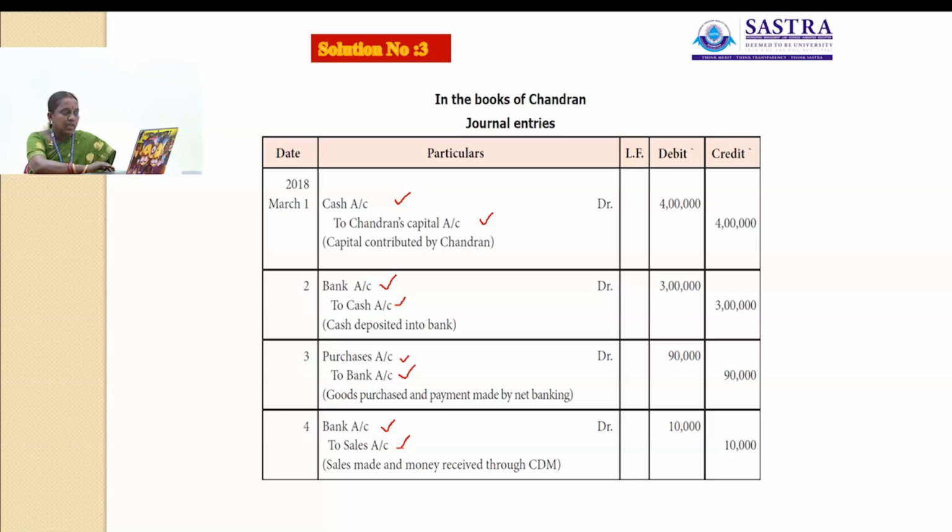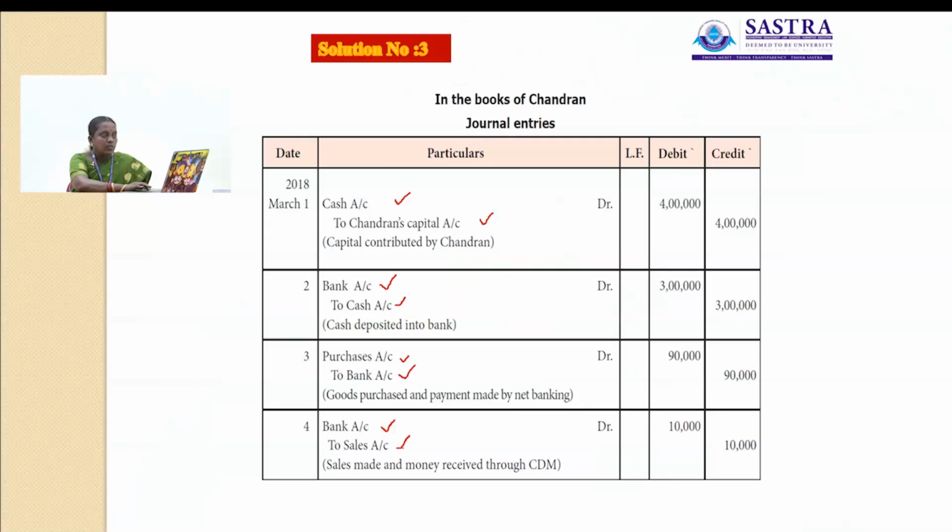Then next transaction, cash deposited into bank. So what are the accounts involved here? One is cash and another one is bank. Cash deposited into bank. Bank is a receiver. Cash goes out of the business. Bank is a personal account. Cash is a real account. So you have to apply the rule for personal and real account. Here debit the receiver, credit the giver. Here bank is a receiver, so bank account will be debited. Cash goes out of the business, so that account will be credited.